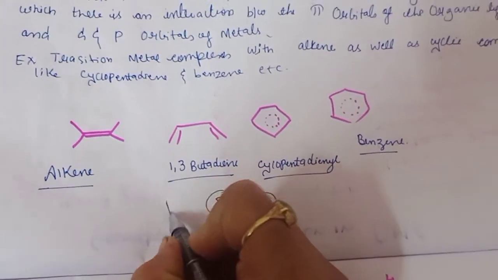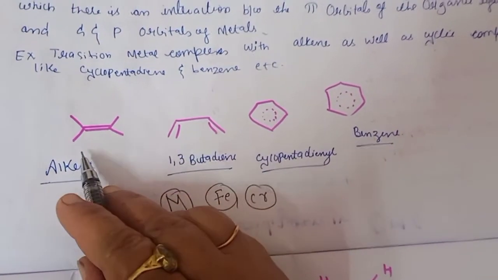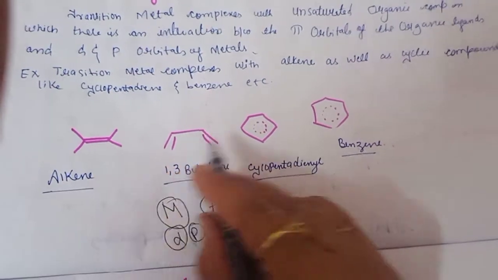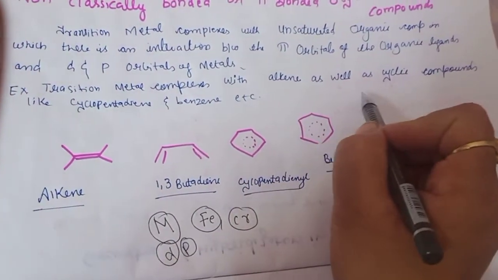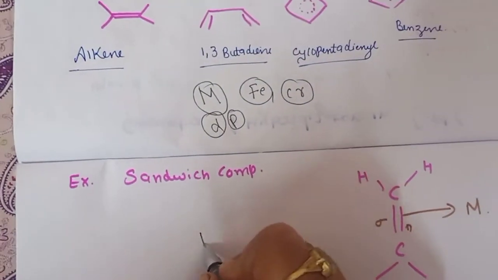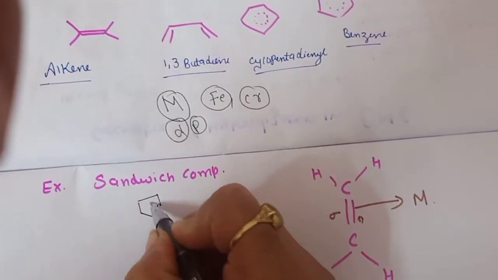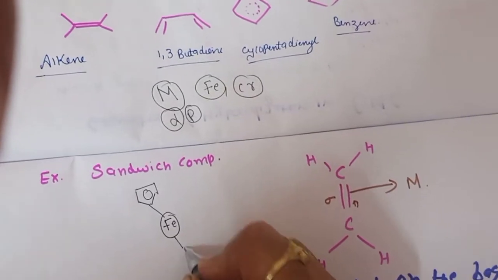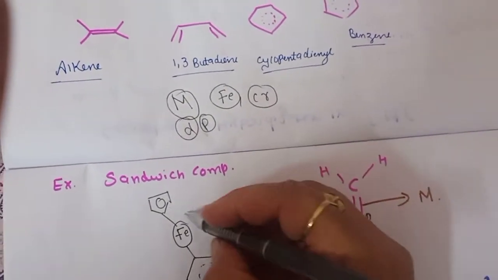So of the metals, which orbitals will participate? D and p, and of the ligand, pi electrons will play the role. So the transition metal complexes with alkene as well as the cyclic compounds like cyclopentadiene, benzene, etc. As we already studied the structure of our ferrocene, it's our iron, and we know that the cyclopentadiene, this act as our pi ligand, pi bonding ligand.